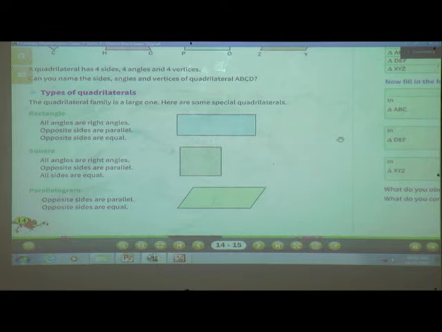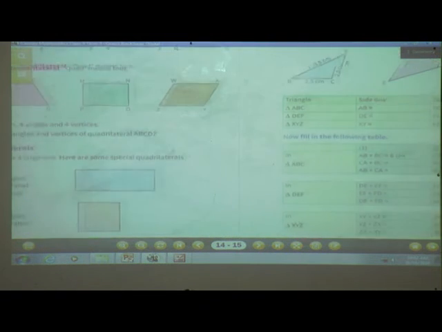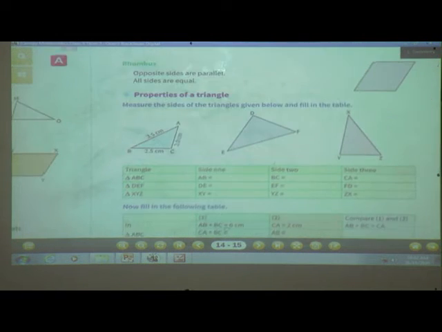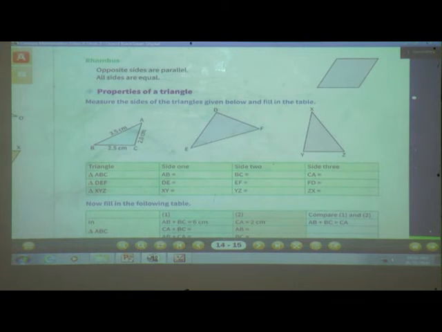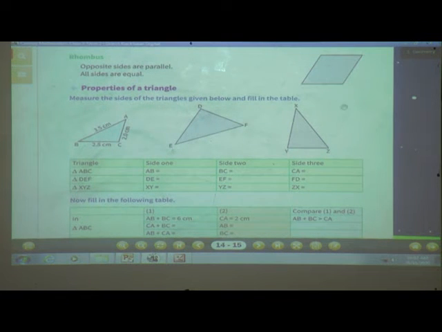Now next page, page number 15. Here, opposite sides are parallel and all sides are equal. See students, in a square also all sides are equal. Then what is the difference between a rhombus and a square? In a square all angles are right angles, but in a rhombus it is not possible.